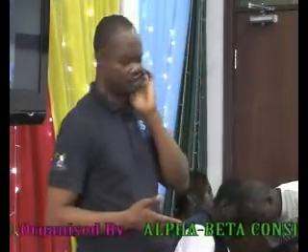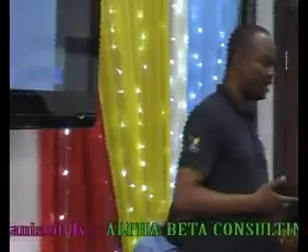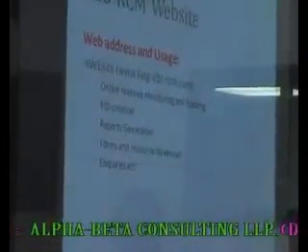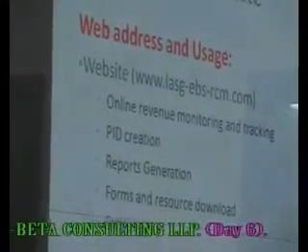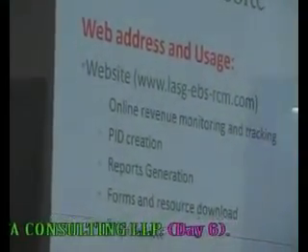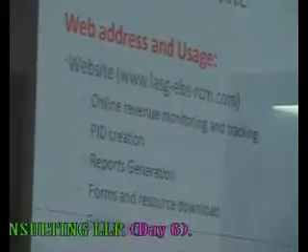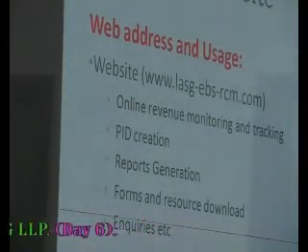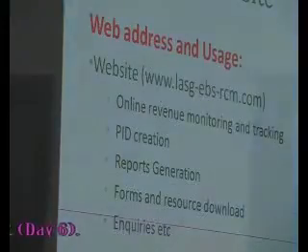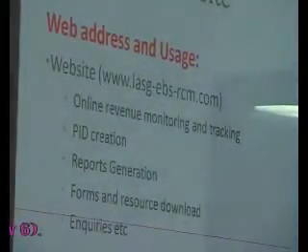And part of what you can achieve from the website is online revenue monitoring and tracking. That is, if you log into the site, you can access any information on revenue. You can generate reports to see how your money is coming in every minute, every second, every hour. You can do that without any cost to the bank. You don't need to call the bank and ask for a statement of account. You just log in yourself and you have access to view all these reports.